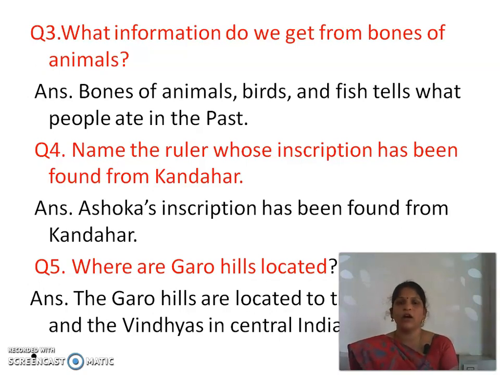Name the ruler whose inscription has been found from Kandahar. This question I gave as homework already. Here I am giving the answer: Ashoka's inscriptions have been found from Kandahar.